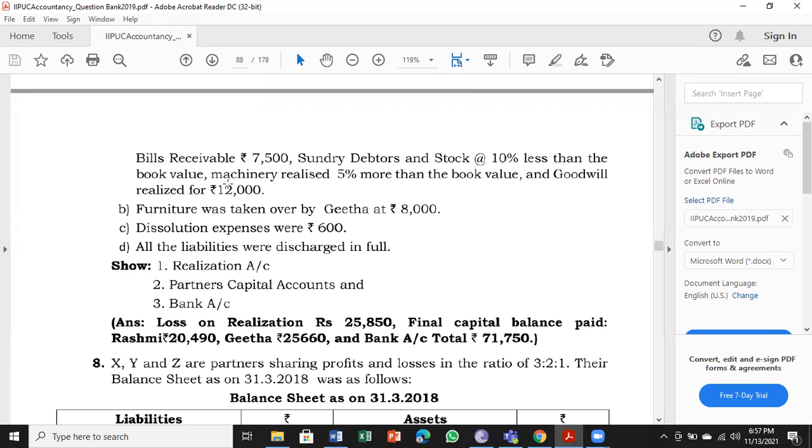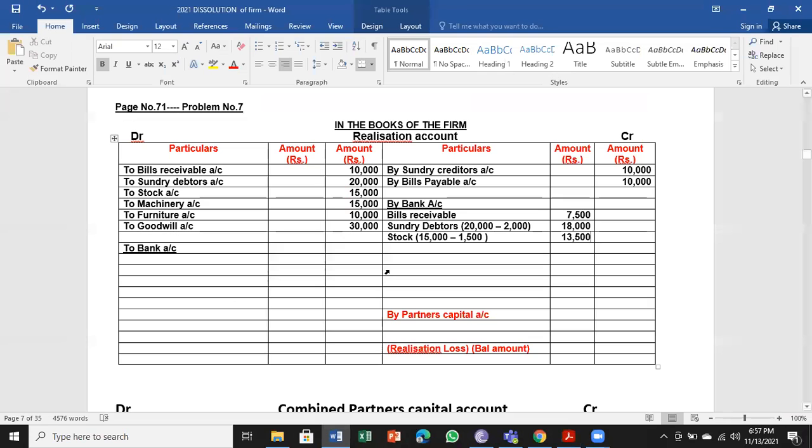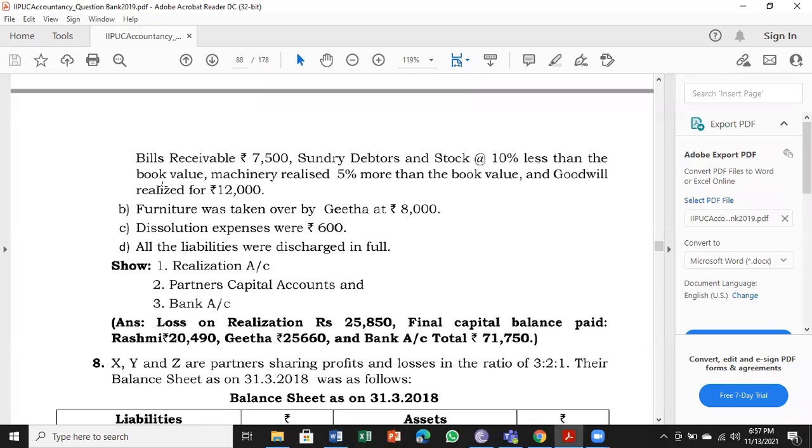Then we have machinery realized 5% more than the book value. So underline more. So machinery also 15,000. More is plus 1,500.